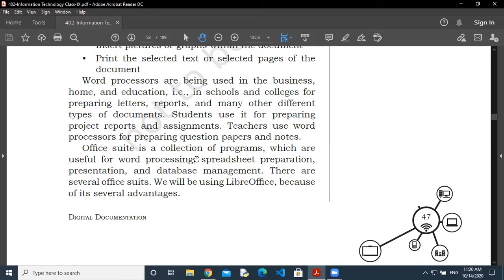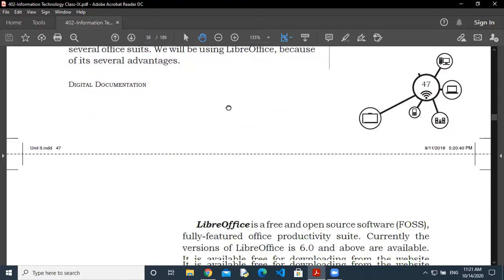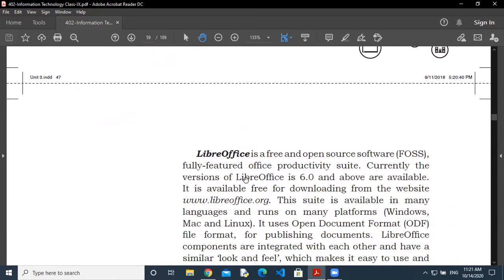So if you want to use it and you don't want to purchase it, there are several free software available. There are OpenOffice and LibreOffice word processors. For your syllabus, we have to learn about LibreOffice. And why do we have to use LibreOffice? It has some advantages. First, it is free and open source software, and it is fully featured software. So it is freely available on the internet. You simply have to download it.